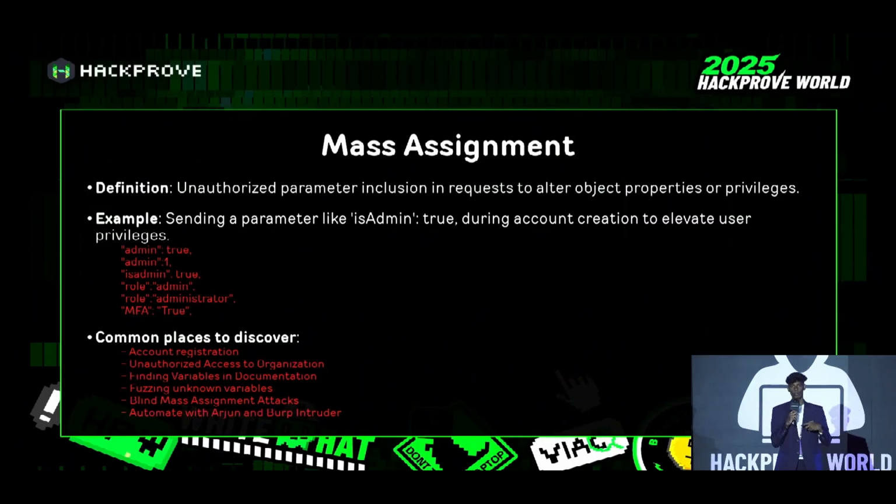We can also find variables like isAdmin, MFA equals true, which developers mistakenly leaked. We can also brute force using blind mass assignment attacks, using brute forcing tools like Bug Intruder or Arjun to find valid variables that can help edit objects or get more privileges than we have.